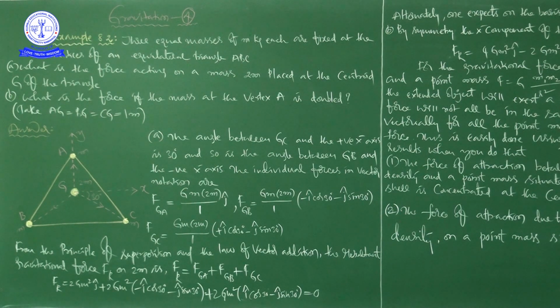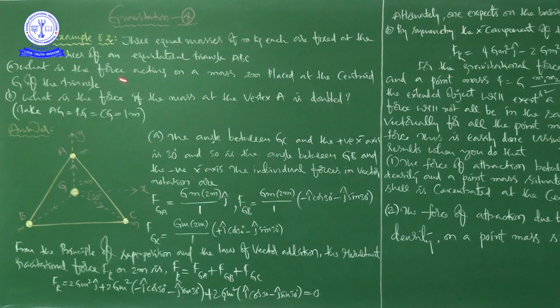Similarly, 10 j cap along positive y-axis, minus 10 j cap along negative y-axis. Similarly, 10 k cap along positive z-axis, minus 10 k cap along negative z-axis. So why am I saying all these things? When a quantity is vector, we must be very careful. Otherwise, definitely there is a chance of getting a wrong answer, right? That's why when we perform mathematical operations of vectors, direction is very important and we must be very careful, right?